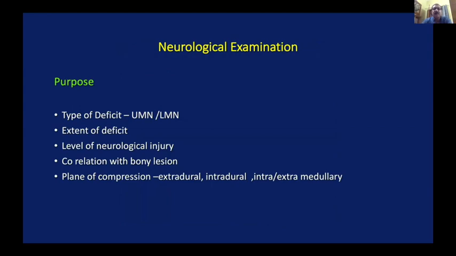Now let us come to neurological examination in particular. At the end, once we have conducted the examination, we should be able to tell what type of deficit it is, upper motor neuron or lower motor neuron, what is the extent of deficit, what is the level of neurological injury, what is the correlation with bony lesion, and whether it is a plane of compression, whether it is extradural, intradural, or intramedullary. We should be able to answer all these questions once we have conducted the examination.